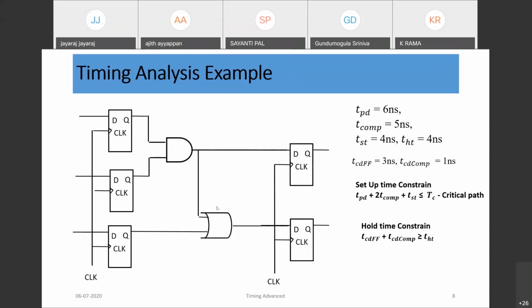Similarly, if we look at the hold time constraint, this flop should meet the hold.